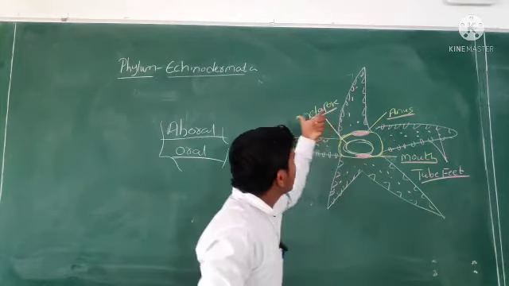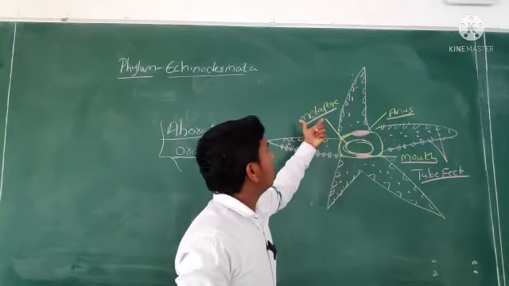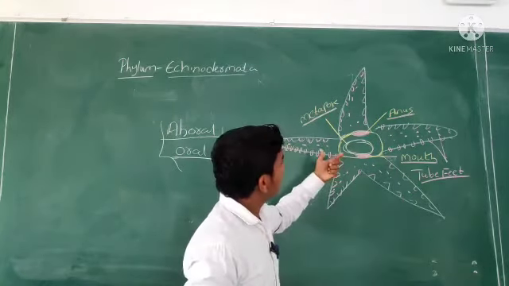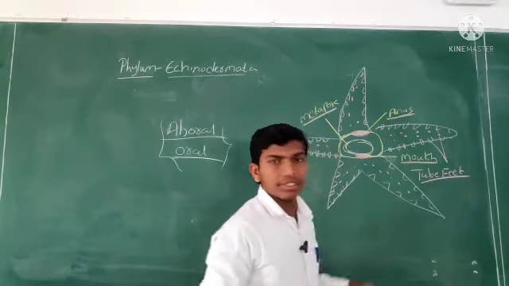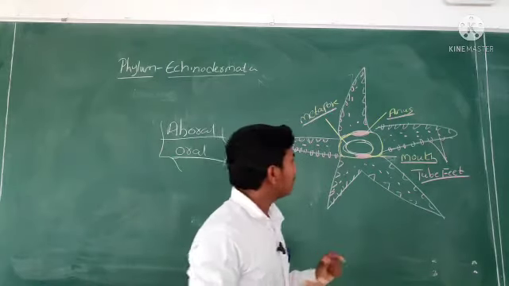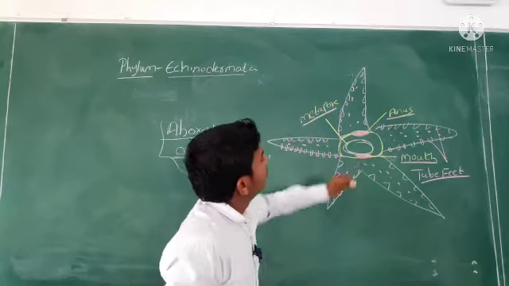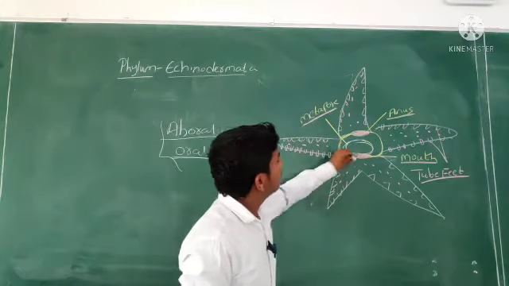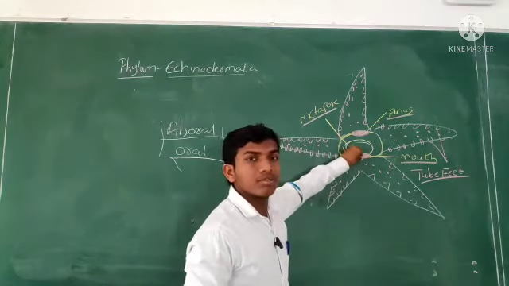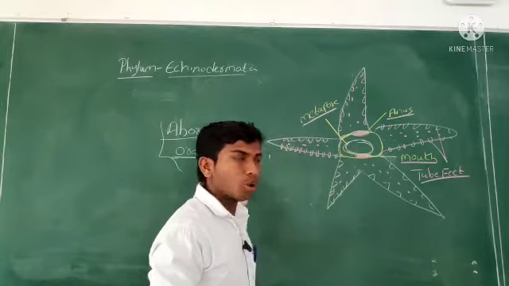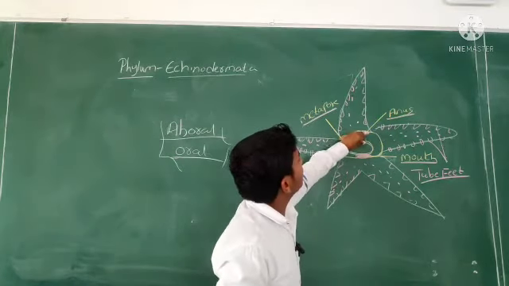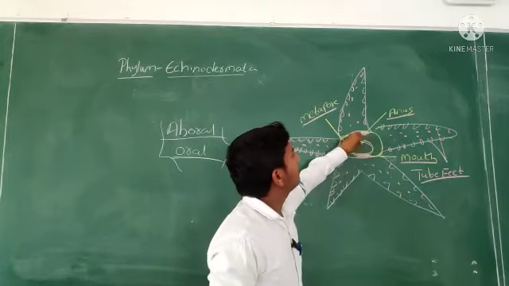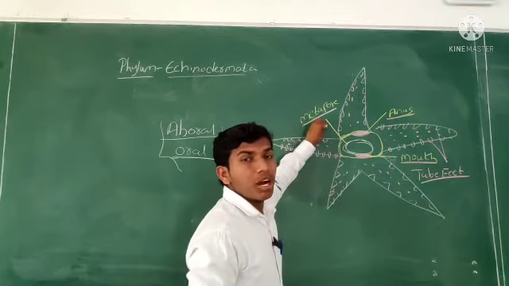I will tell you the functions of the madreporite and tube feet and everything, and of the mouth and anus. Dorsal surface, anus is present, that's the aboral. Ventral surface, mouth is present, that is the oral. At the center of the body, the circular structure is the madreporite.